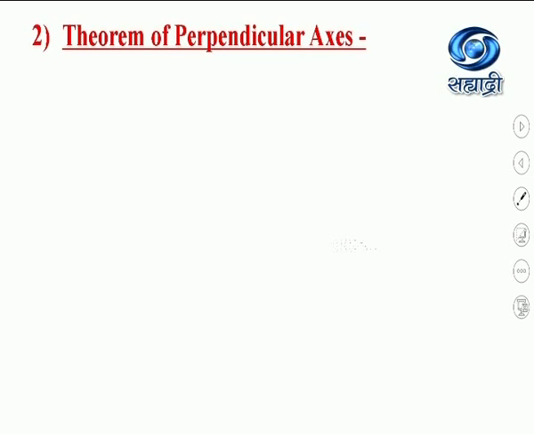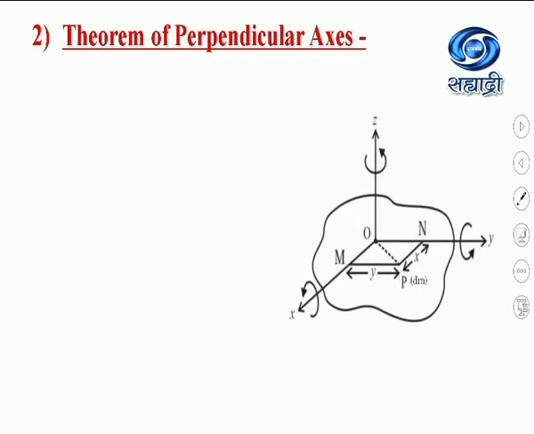Now, while studying the theorem of perpendicular axis, again we have to consider a rigid body, but this body is a laminar body. Laminar body means what? A very thin body, like a sheet of mica. So, this is the laminar body. Now, the two axes, they are in the plane of the laminar body. So the x and y axes lie in the laminar body.